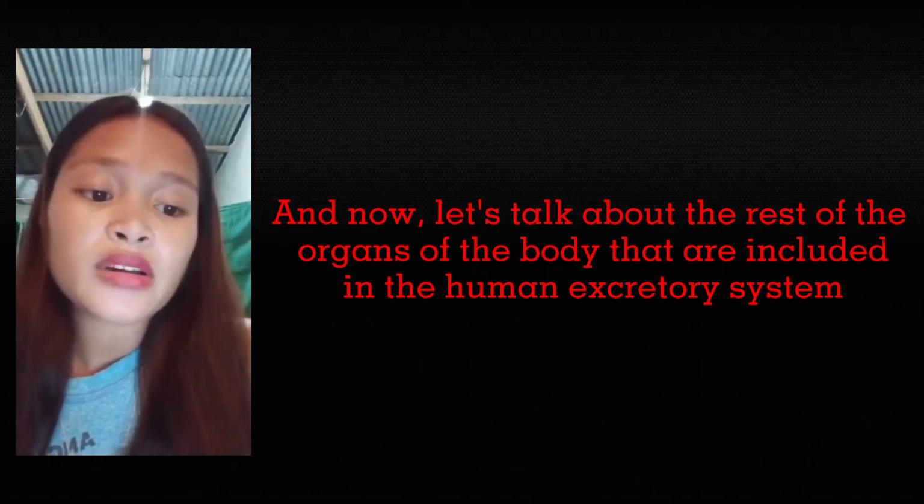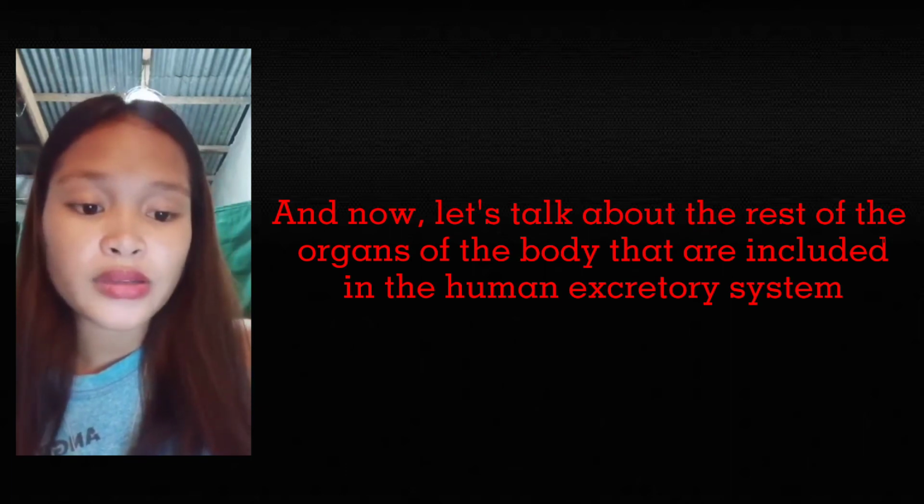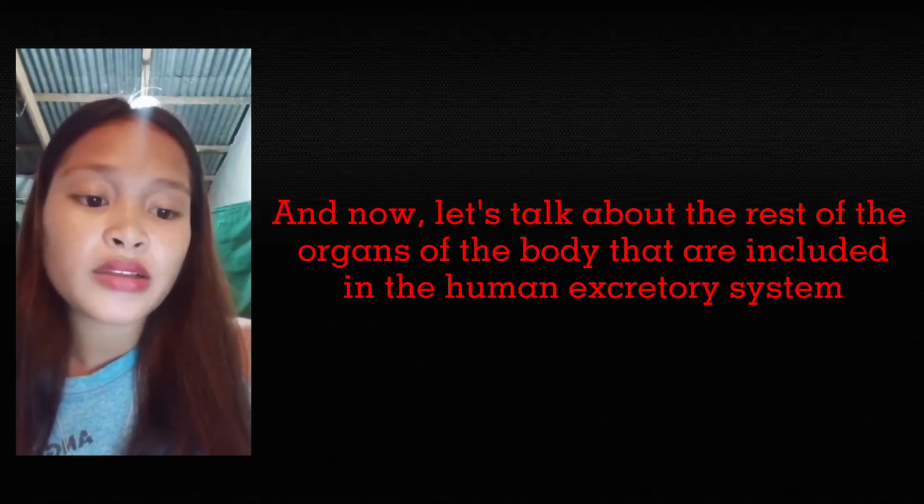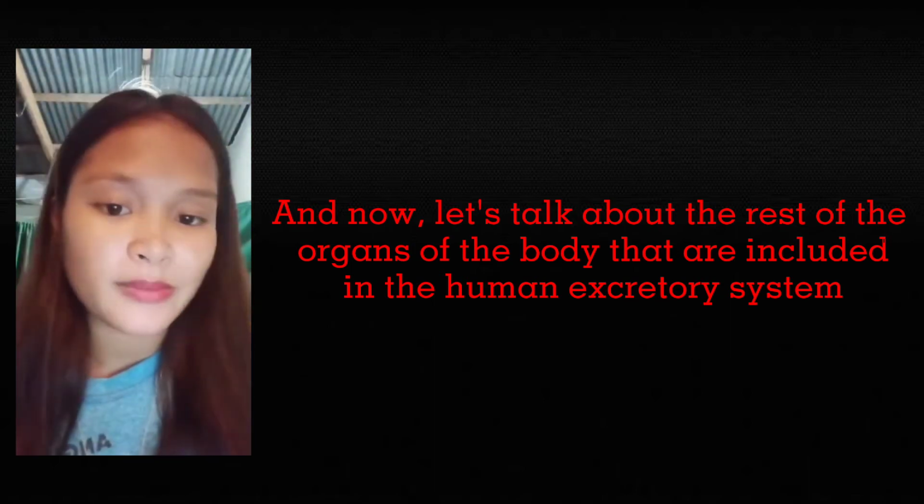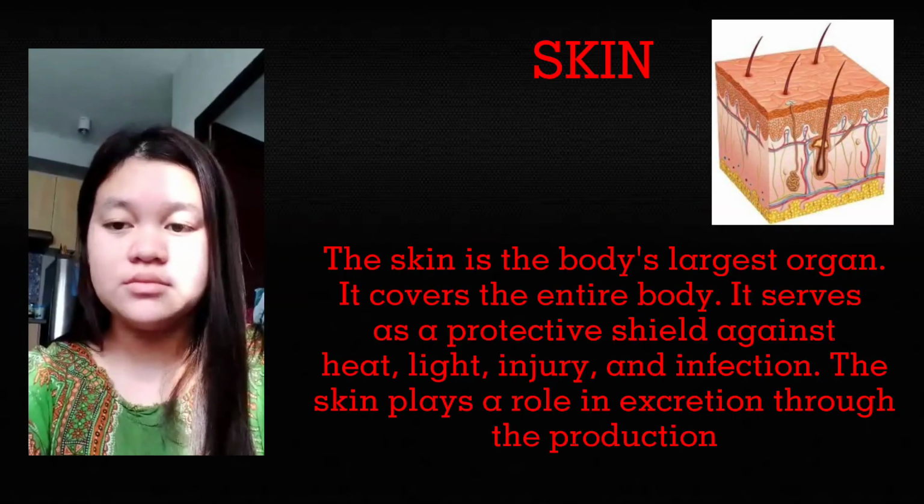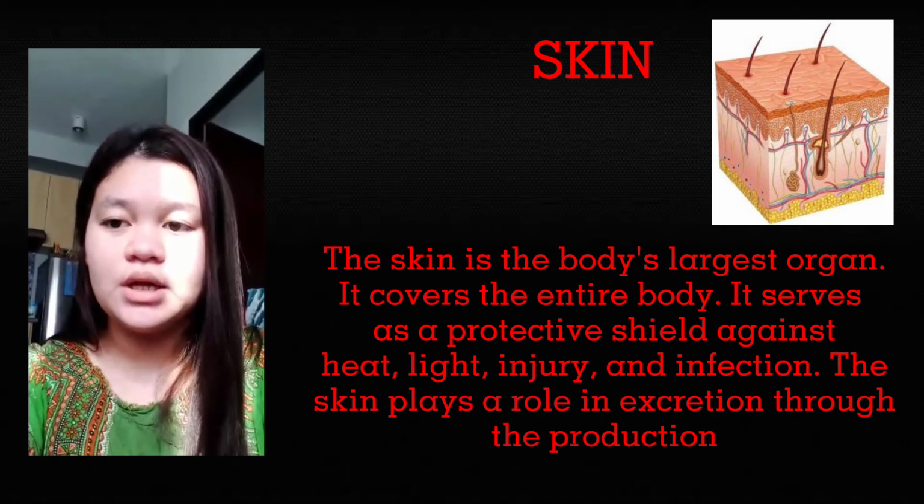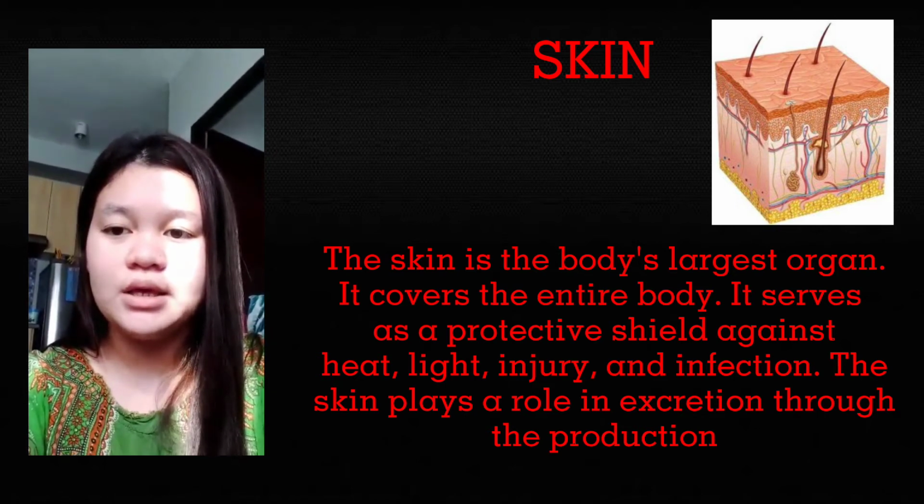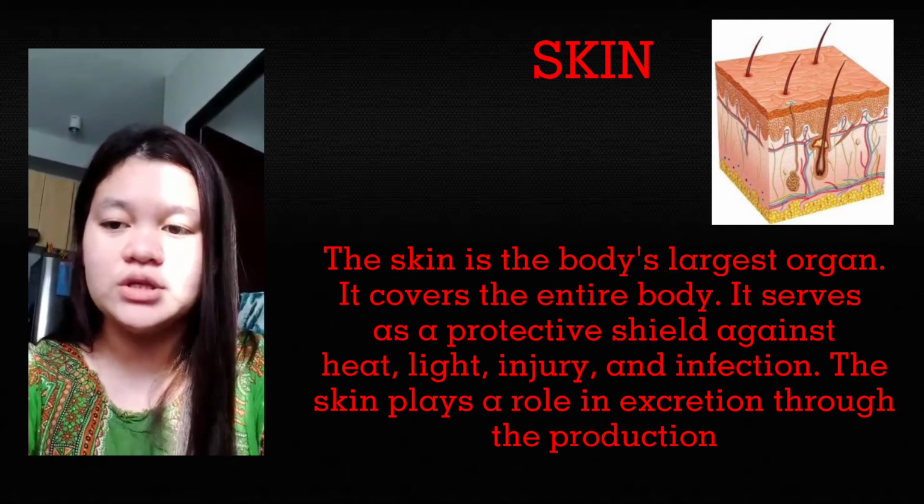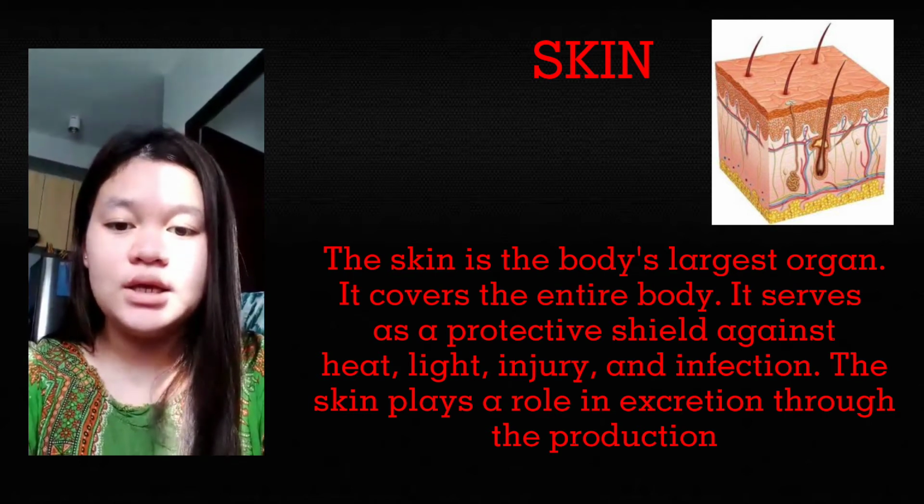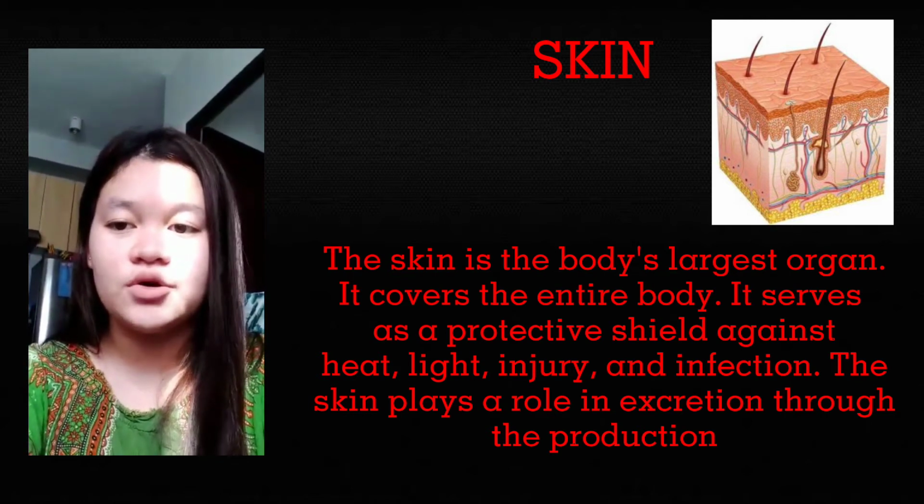And now let's talk about the rest of the organs of the body that are included in the human excretory system. Skin. The skin is the body's largest organ. It covers the entire body. It serves as a protective shield against heat, light, injury, and infection.